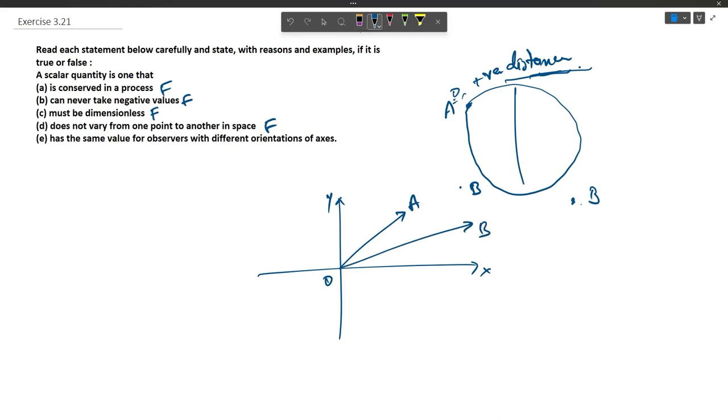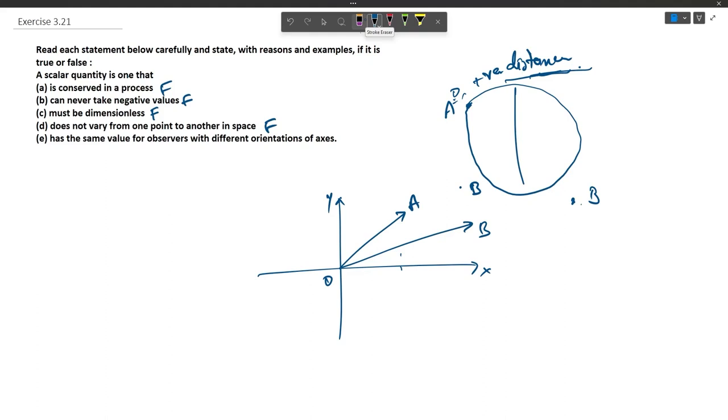If we take the component of vector OA on the x-axis, it is going to have a value that would be different from the value of its component on vector OB. So we see that if we change the orientation of the base vector over which we take the component, its value has also changed.